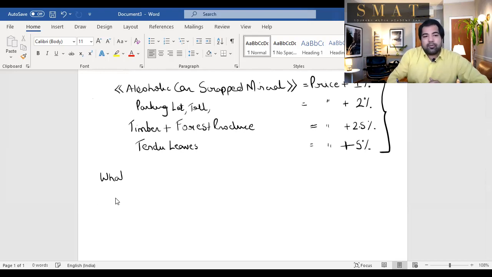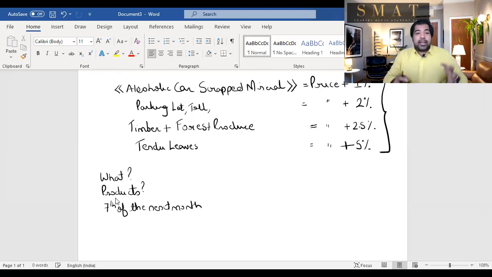We've just seen what is TCS and on what are the products on which TCS is applicable. Now, once it's collected, they have to pay to the government by the 7th of the next month. So if they collected it, let's say for the month of June, then they will have to pay to the government by the 7th of July. And if they don't collect, or if they collect and they don't pay, there is an interest of 1% per month or part of the month, just like TDS.